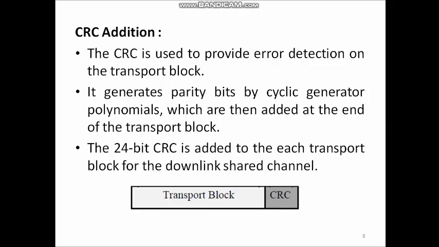The CRC addition is the first step in the channel coding processing. This cyclic redundancy check is used to provide error detection on the transport block. It generates parity bits by cyclic generator polynomials, and these parity bits are then added at the end of the transport block. The same thing is represented in the block diagram. The 24-bit CRC is added to each transport block for the downlink shared channel.